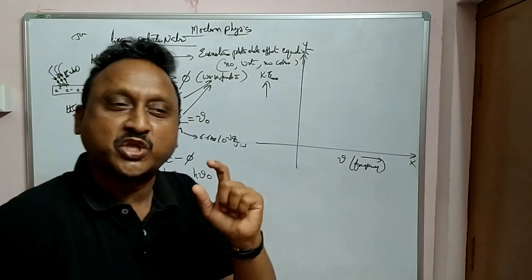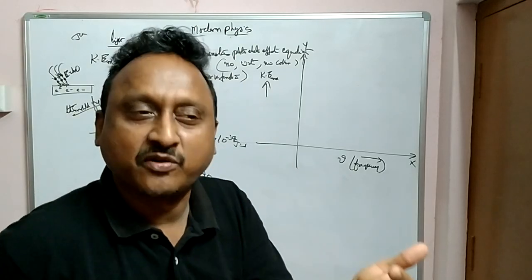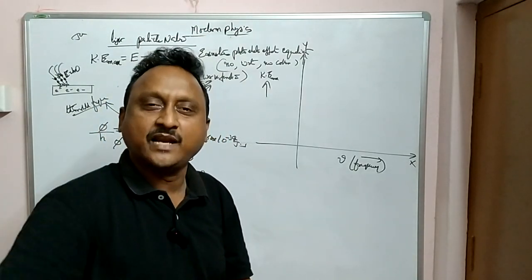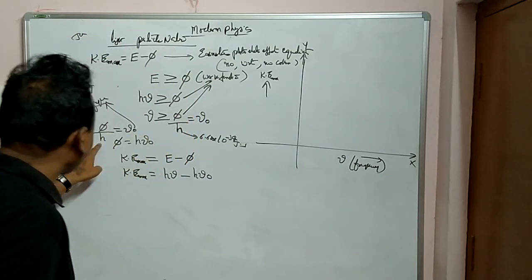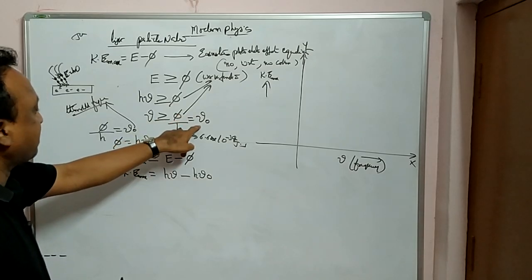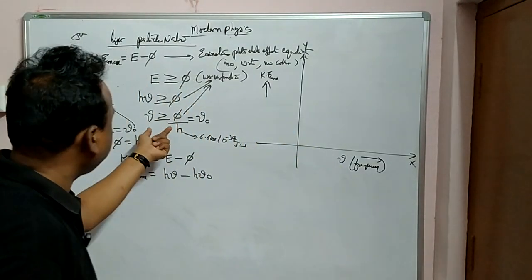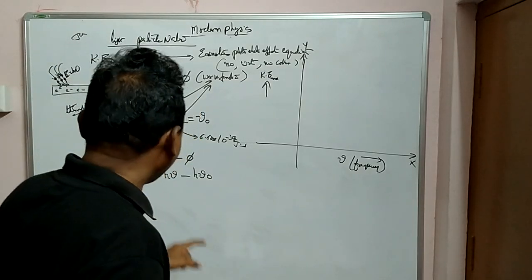That frequency is called the threshold frequency, or threshold wavelength. Below that wavelength electrons will not be removed from the metal surface. Next, I will be telling about that also. Threshold wavelength, threshold frequency, and here nu greater than or equal to phi by h, which is equal to nu 0. That means the incident light frequency should be equal to that, should not be less than this one. Otherwise electrons will not come from the surface.